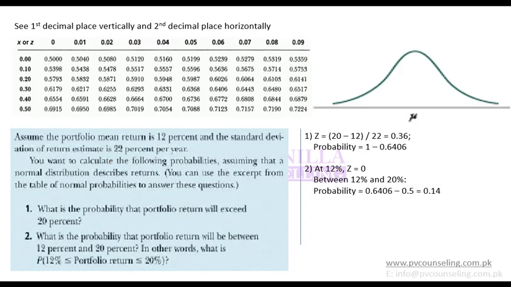So this is about the standard normal distribution. So remember, the standard normal distribution is that normal distribution in which the mean is 0 and the standard deviation is 1. And the standard normal variable is Z. Z is the symbol for the standard normal variable.